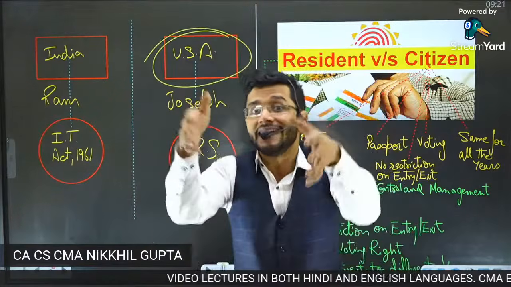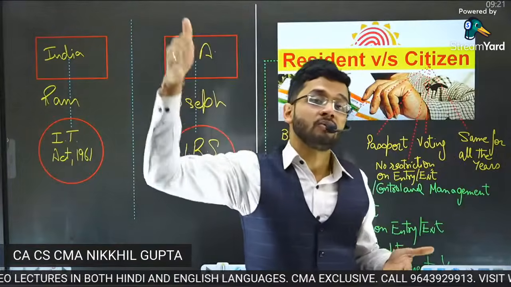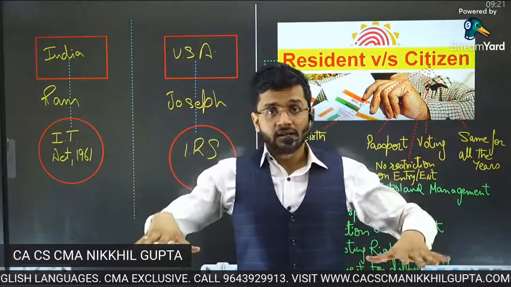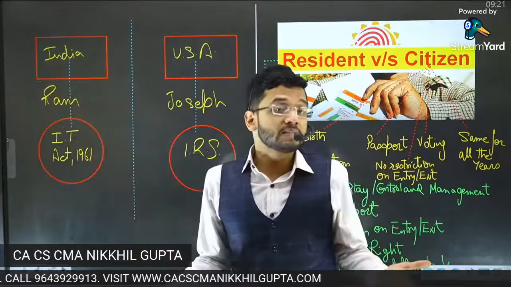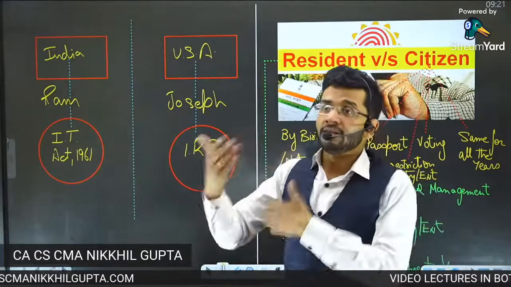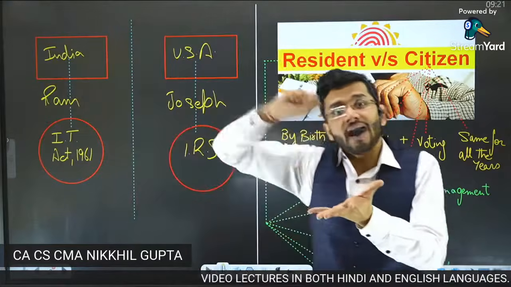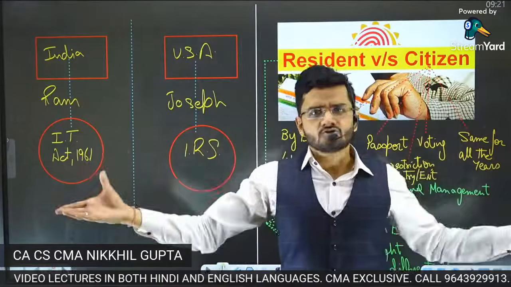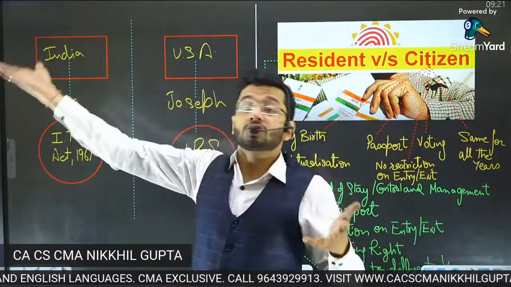Where are you actually residing? Because the place where you are residing will be the place where you are actually earning income. If I'm residing in India, then I'm earning income in India. If I'm residing in USA, I'm earning income in USA. So guys, it cannot happen that I'm residing in India, but I'm earning my primary source of income from USA. If my business is in USA, I have to fly down to USA and stay over there. Branches are just a small part of your business. But if your main business is in USA, you have to stay in USA.